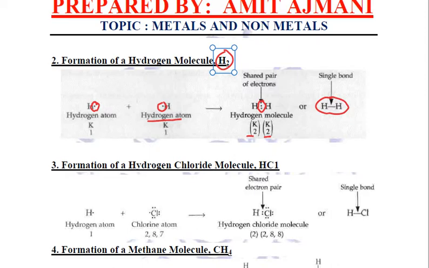Talking about hydrogen chloride molecule, right? One hydrogen having one electron requiring one more, chlorine having 7 valence electrons requiring one more. So this hydrogen and this chlorine will share their one electron, because of which there is a single bond formed between them and the compound formed is hydrogen chloride.